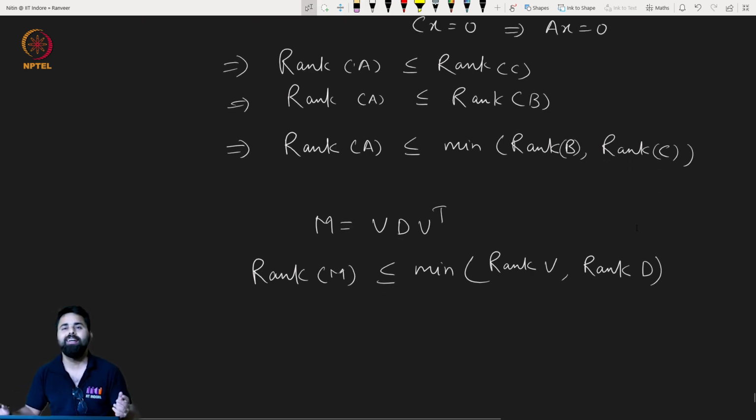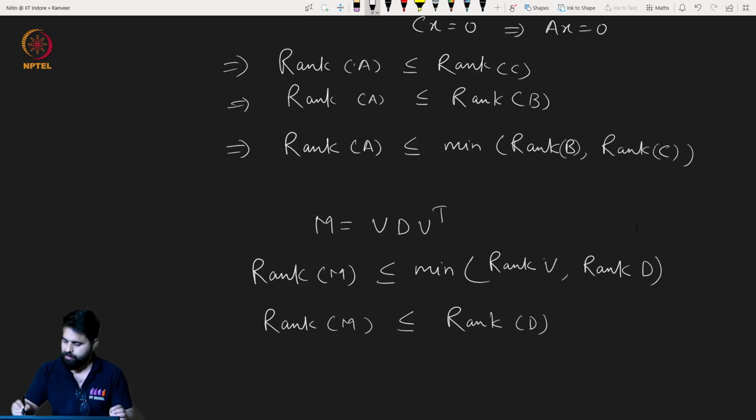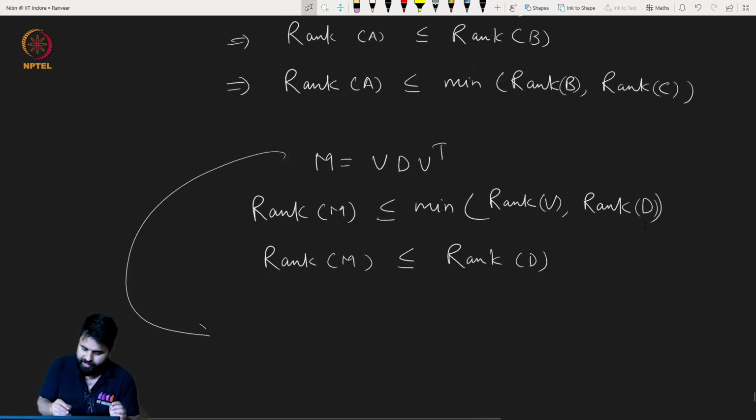Full rank. So from here, rank of M is less than or equal to rank of D. That much I can write. Now you can also write the same thing in the other direction.